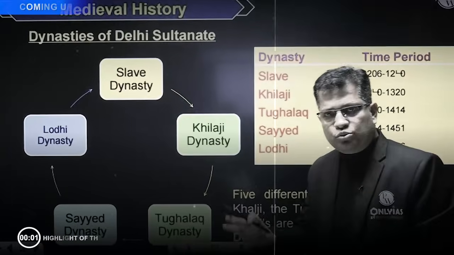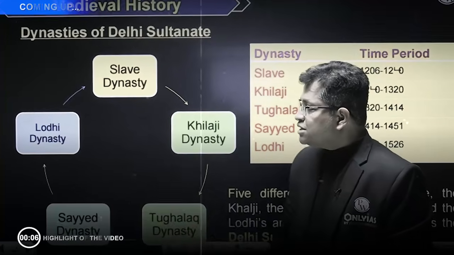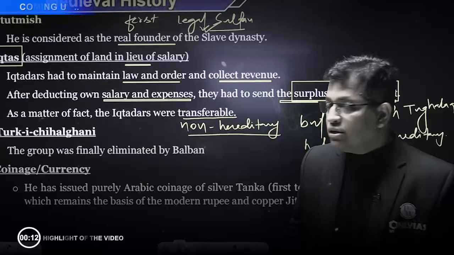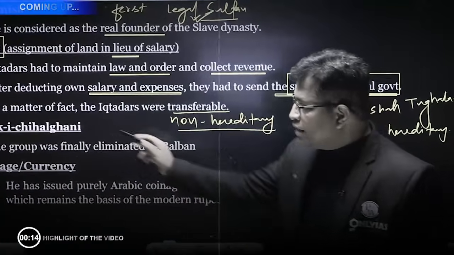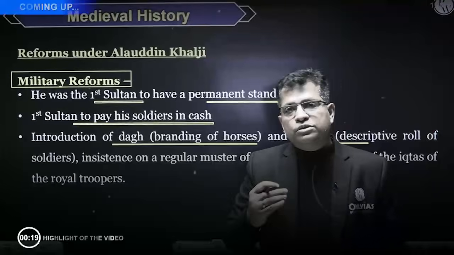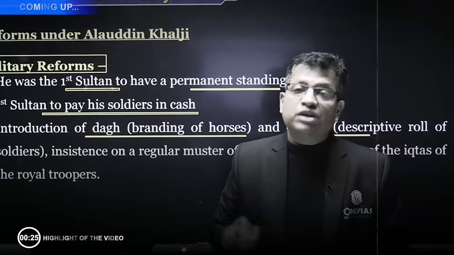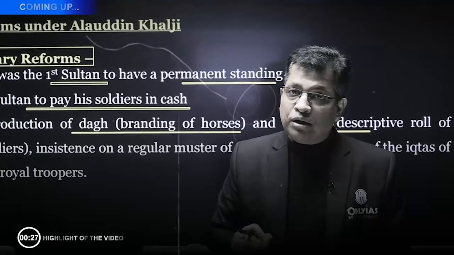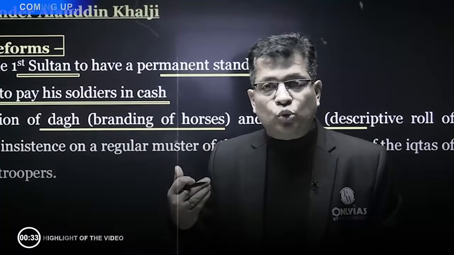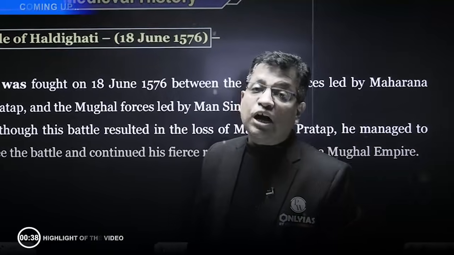In Delhi Sultanate, there are too many dynasties. One is your slave dynasty, Khalji dynasty, then Tughlaq dynasty, Sayyid Dynasty, and the Lodhi Dynasty. Iltutmish had organized a group of 40 nobles based on Turkish racial superiority. This is known as Turk-e-Chihilgani, also known as Turk-e-Chalisa. If someone is enrolled into the army of Alauddin Khalji, then he cannot desert the army. If he deserts, there will be a muster roll by which he will be called back to the soldiers. It was only Rajput states that never accepted the suzerainty of Akbar, that is your Mewar.